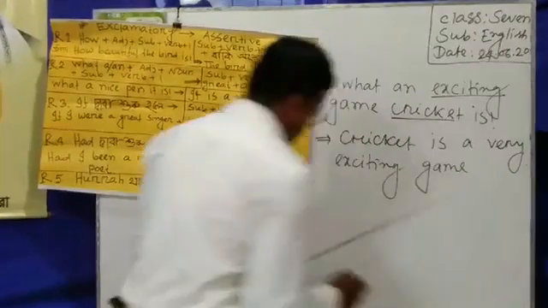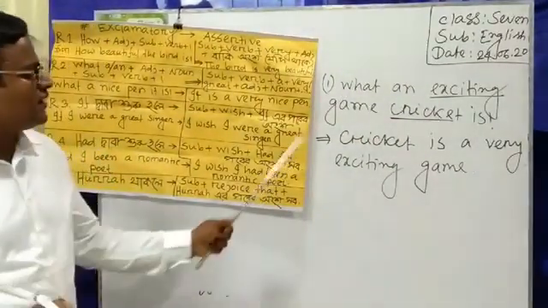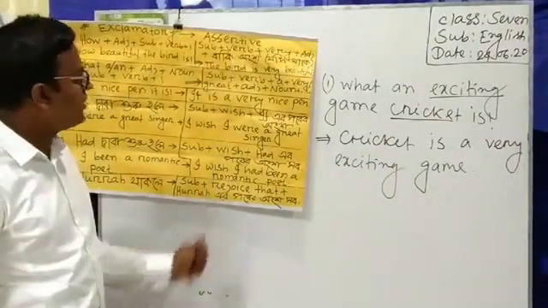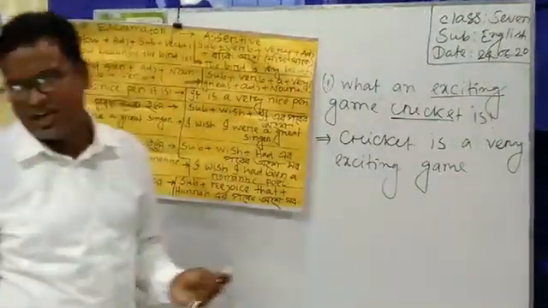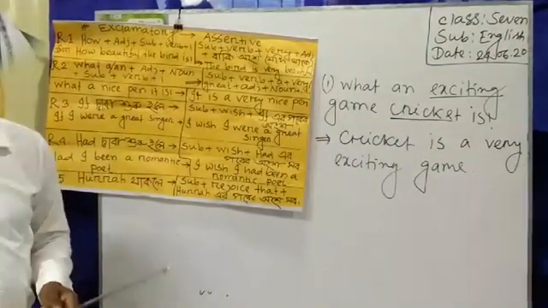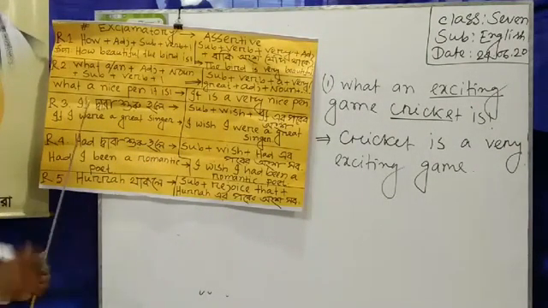Dear student, you can see that here I have written a sentence of exclamatory. What an exciting game cricket is. I have written it into assertive one. And the assertive one is cricket is a very exciting game. I hope that you are clear here. And then I am going to the next rule, rule number 3.